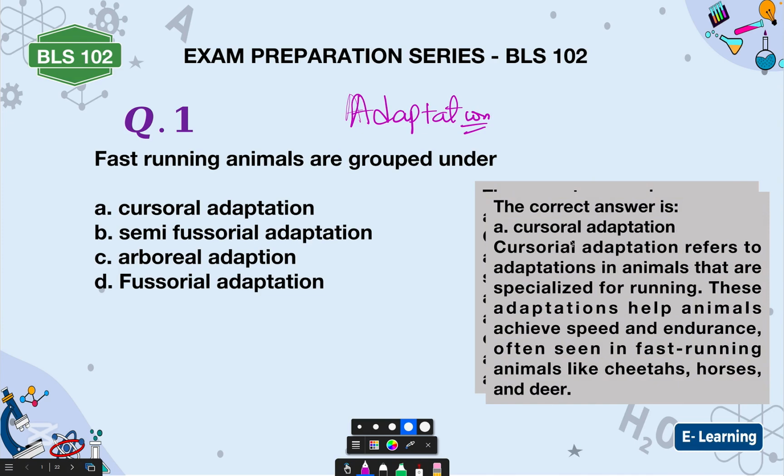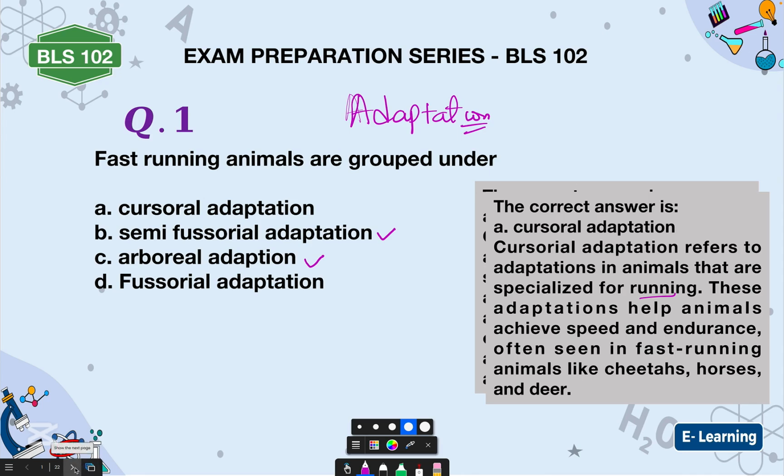adaptation. Cursorial adaptation refers to adaptation in animals that are specialized for running. These adaptations help animals achieve speed and endurance, often seen in fast-running animals like the cheetahs, the horses, and then the deer. All those fall under cursorial adaptation. Now, I will not have the time to explain what each of these other types of adaptation are all about. However, you can go and check them, put them on ChatGPT to give you what is fossorial adaptation, what is arboreal adaptation. Go and dwell more on that one.